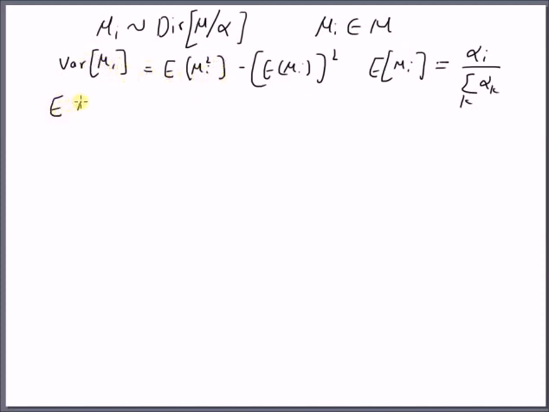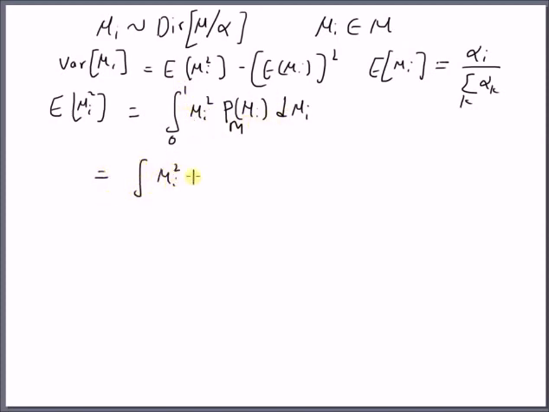So we can define the expectation of mu I square, that is the second moment of mu I, as the integral of mu I square times the probability of mu I, that is the marginal probability of mu I over m variables, integrated over mu I from 0 to 1. And this integration can be rewritten as the integral of mu I square p_m of mu1 up to mu m, d mu1 all the way to d mu m, where this distribution p_m of mu1 to mu m is the Dirichlet distribution.